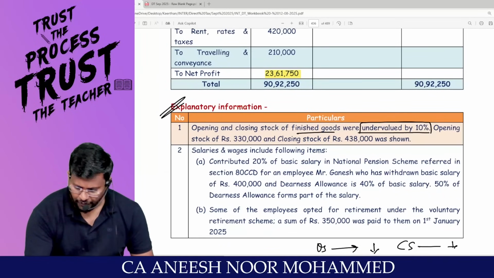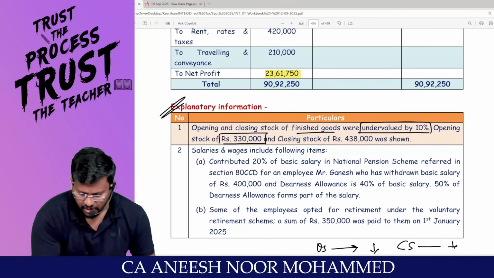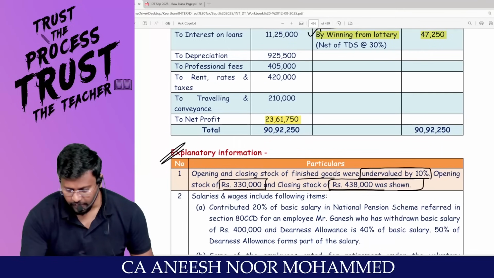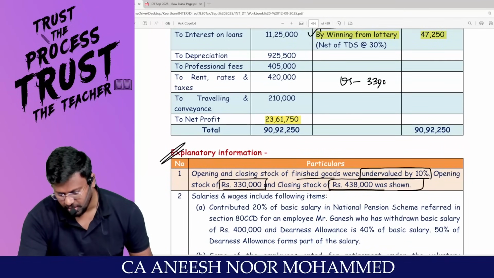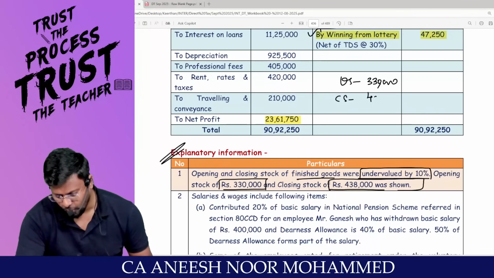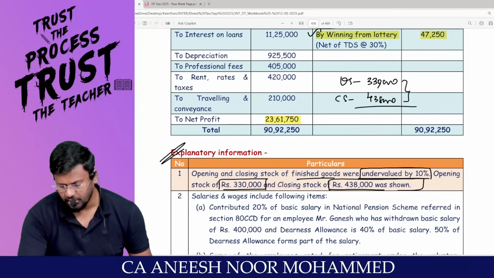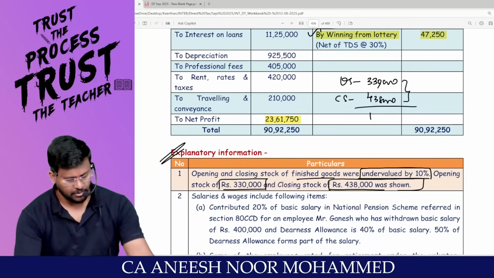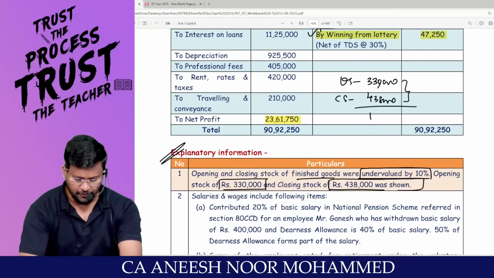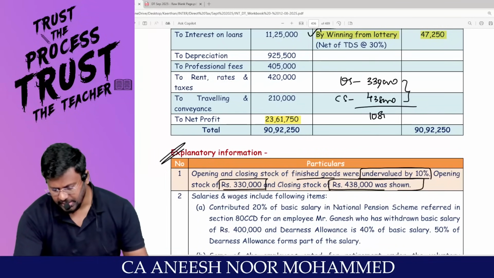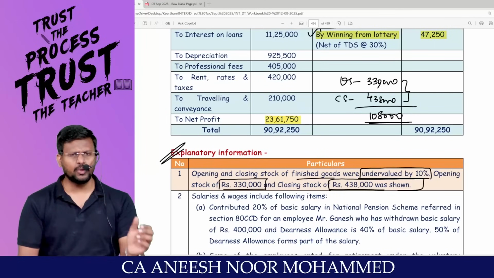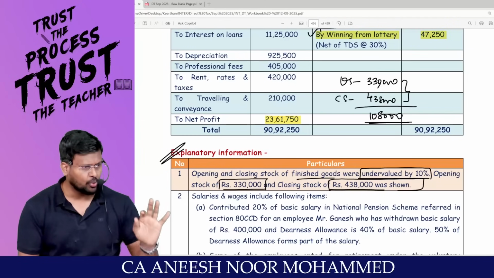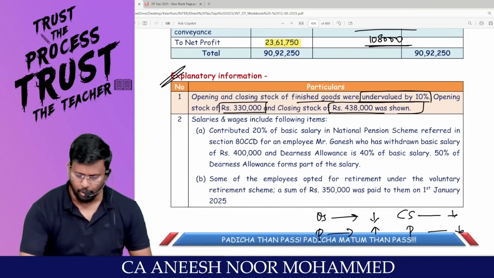Pakka? Of how much? Opening stock of 3,30,000 and closing stock of 4,38,000 was shown. That means they are having opening stock of 3,30,000 and closing stock of 4,38,000. So 3,30,000 minus 4,38,000 comes to 1 lakh, which is the net difference in the stock. Either you can treat opening stock separately, closing stock separately, or you can treat the net amount; 10% we will take care.